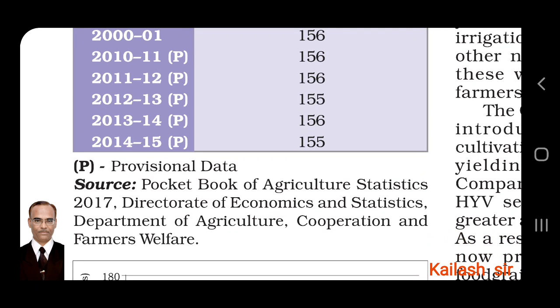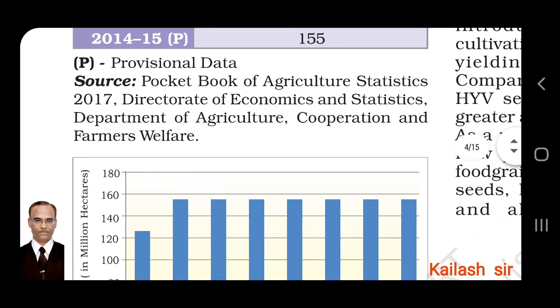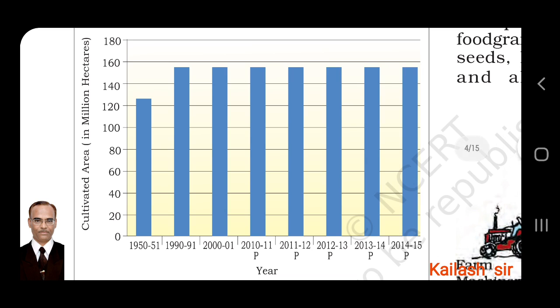Provisional data means that this much may be grown. Source: Pocketbook of Agriculture Statistics 2017, Directorate of Economics and Statistics, Department of Agriculture, Cooperation and Farmers Welfare. You can see how it is plotted on the graph. So from 1990-91 to 2014-15, it is shown as constant cultivation or constant agriculture.